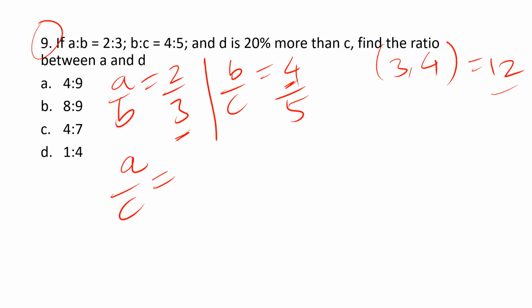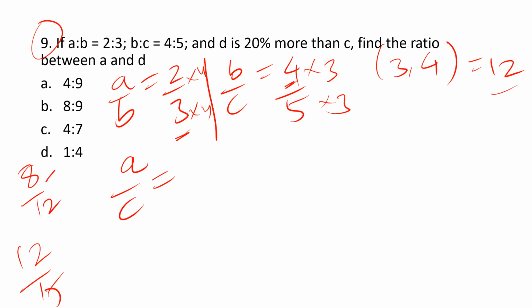In order to make this 12, we need to multiply with 4 numerator and denominator. And here I am multiplying with 3 numerator and denominator. So finally the a by b value becomes 8 by 12 and b by c value becomes 12 by 15. So 12 is common, right? Directly we can know the value of a by c, 8 by 15.